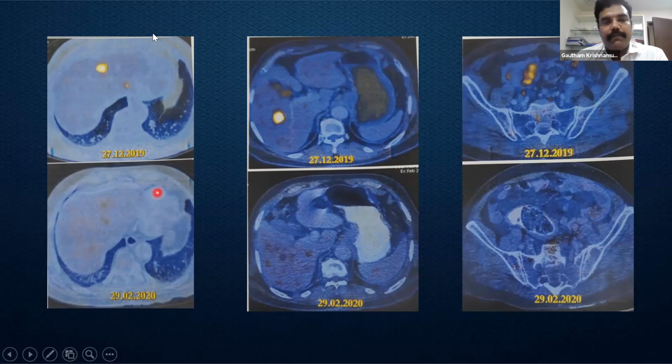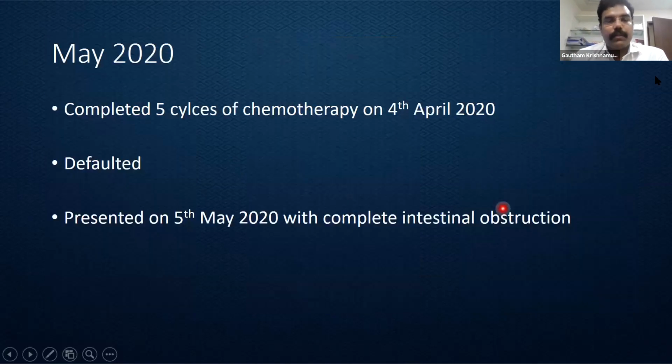These are the comparative FDG PET images. The top panel shows the December images and the bottom one shows the February images. So after completion of 4 cycles of bevacizumab, there was a definite reduction in the liver lesions. So the patient was continued on 4 further cycles of CAPOX. The plan was to give 8 cycles of CAPOX and take him up for definitive surgery.